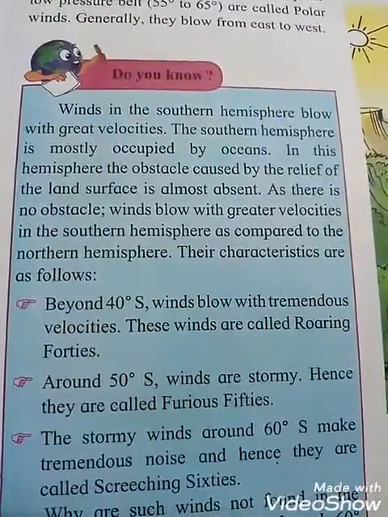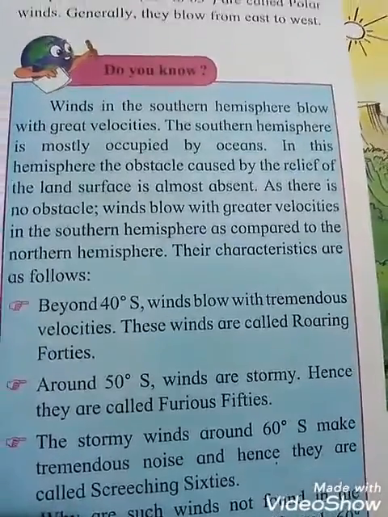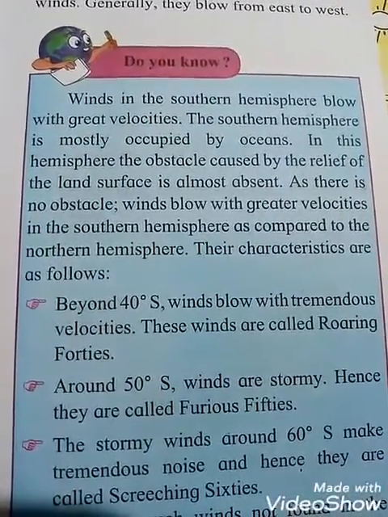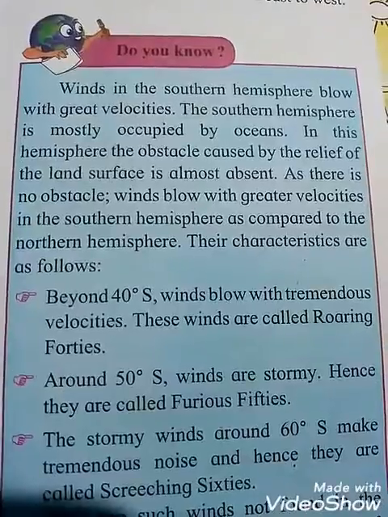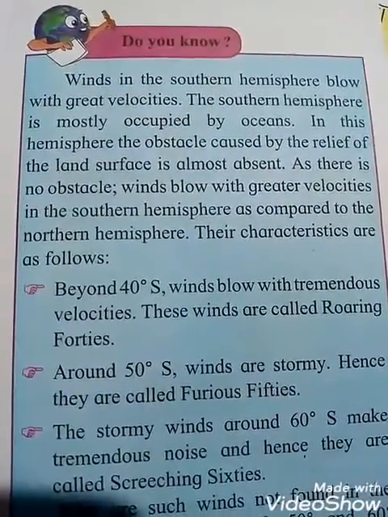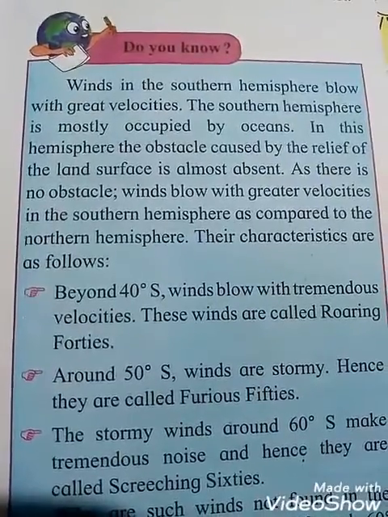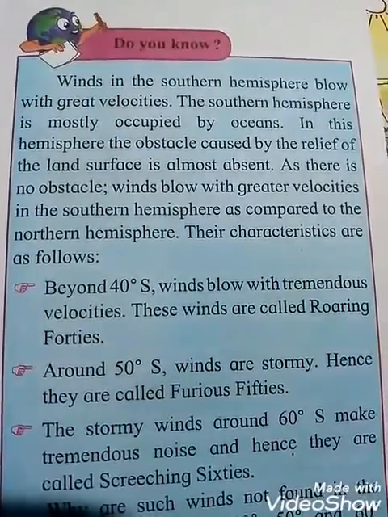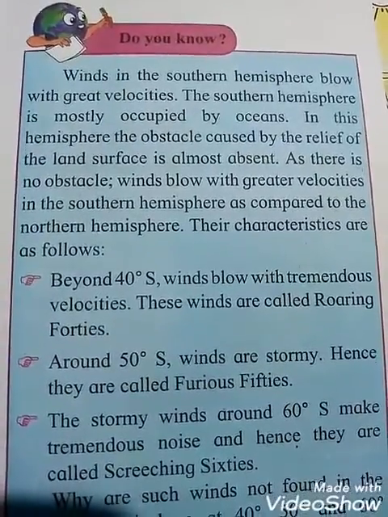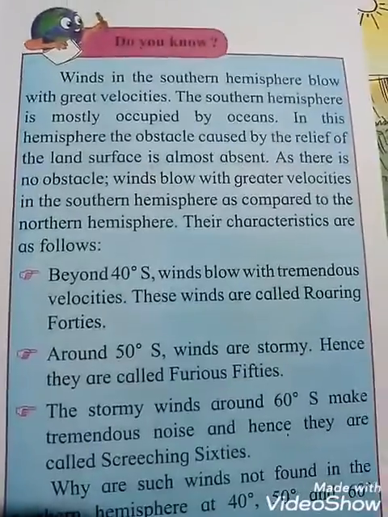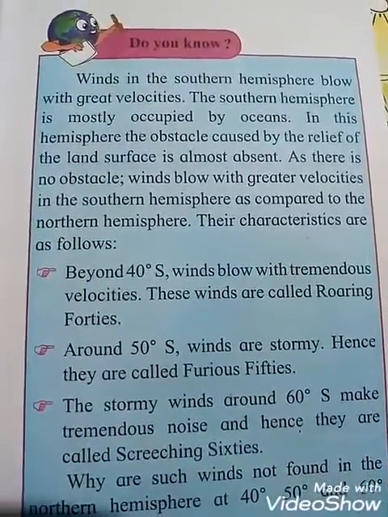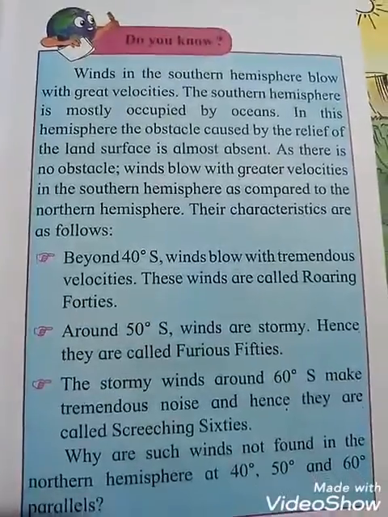So winds in the southern hemisphere blow with greater velocity, students. The southern hemisphere is mostly occupied by ocean because there is no land. In this hemisphere, the obstacle caused by the relief of the land surface is almost absent. As there is no obstacle, winds blow with greater velocities in the southern hemisphere as compared to the northern hemisphere. That means in the southern hemisphere the velocity is very great, and in the northern hemisphere it is much less.